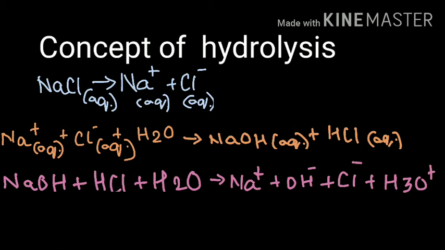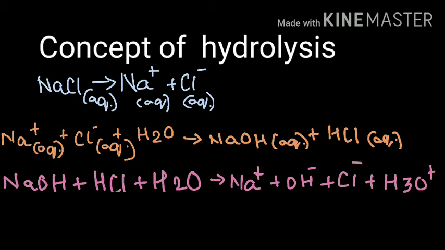So if you observe the two reactions, in the first reaction we take the constituent ions, that is the cation and the anion, Na plus and Cl minus, and react them with water, which gave us the formation of NaOH and HCl, a strong base and a strong acid.